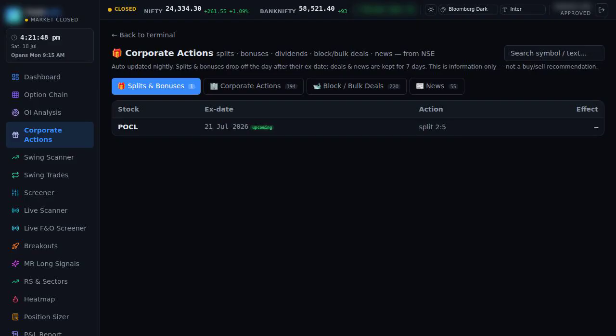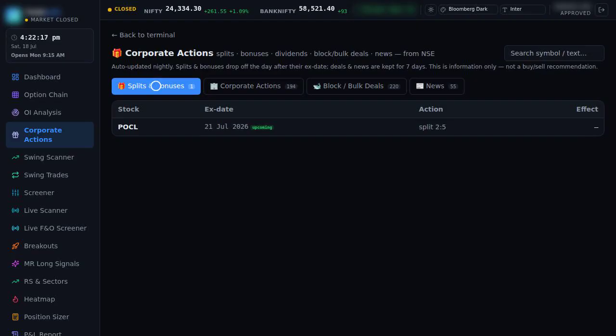buybacks. As an investor, you must know about them, because a split or bonus changes the number of shares you hold and the price overnight, and if you don't know, it can look like a crash when it isn't. This page gathers all of that from the exchange into one place, across 4 simple tabs. It also adds two more things every trader wants: big institutional deals and company news.